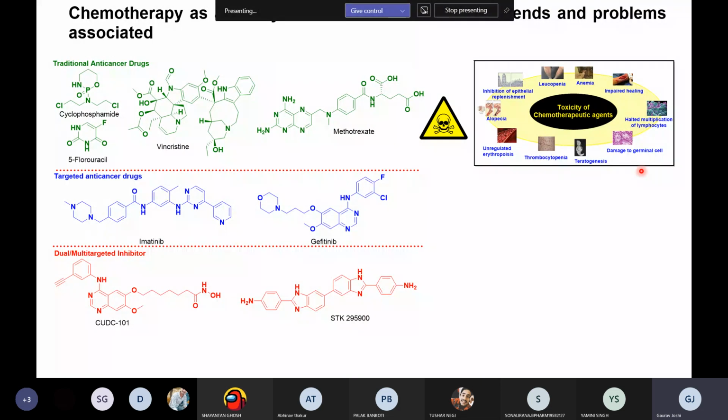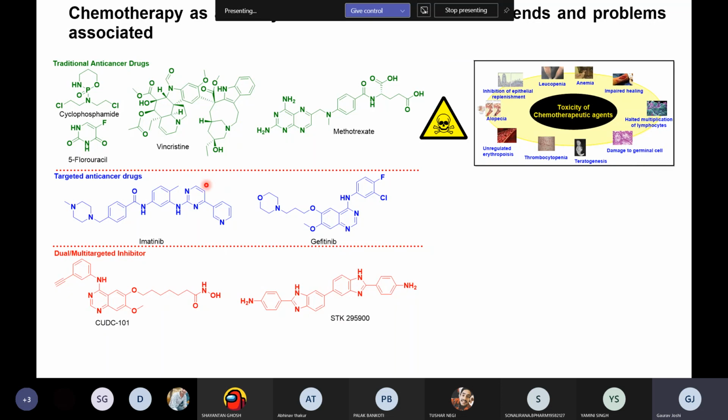So what the scientists, the medicinal chemists, and the oncologists did was try to find something present in large amounts in the cancer cell but not in the normal cell, right? They studied the different expressed proteins in the cancer cell versus the normal cell. They found that some proteins, like growth factors and kinases, and other targets like histone deacetylases and topoisomerases, are more expressed in the cancer cell than in the normal cell.